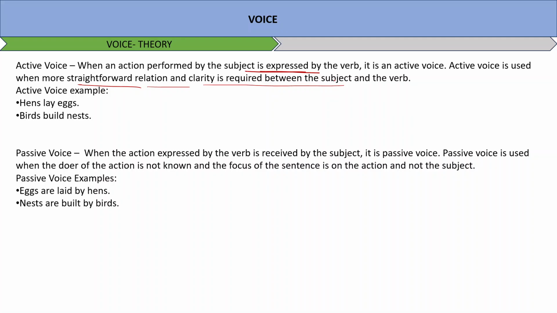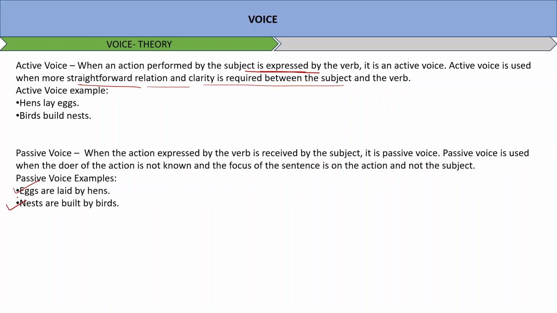But passive voice is what? Passive is when the action expressed by the verb is received by the subject, and it is known as passive voice. Now, passive voice is used when the doer of the action is not known and the focus of the sentence is on the action and not the subject. For example, eggs are laid by hens, nests are built by birds, etc.